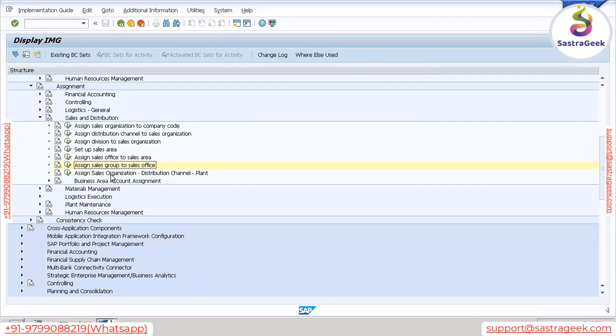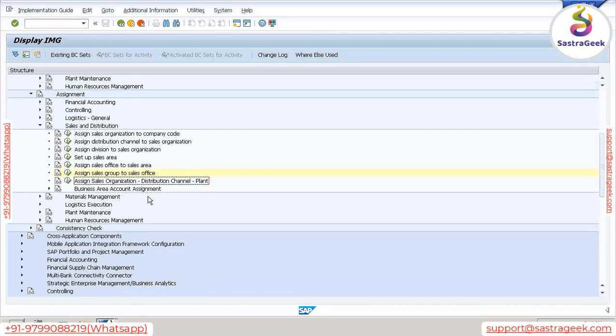Next is assign sales organization, distribution channel, and plant. So please remember, you all understood now that the combination of sales organization, distribution channel, and division is called sales area. In a similar way, the combination of sales organization and distribution channel is called sales line, or sometimes it is also called a distribution chain. So if someone asks you what is a distribution chain, you can say it is a combination of sales organization and distribution channel. Now let me tell you why this assignment is needed.